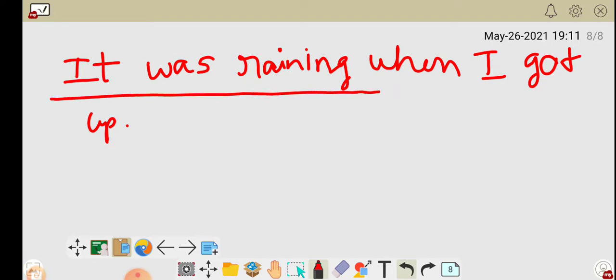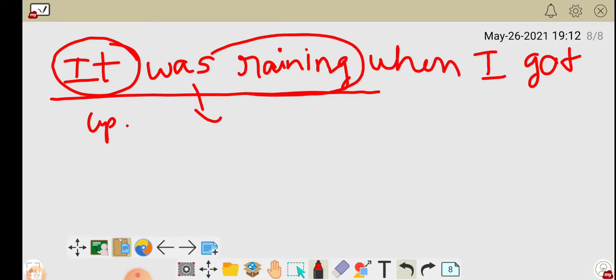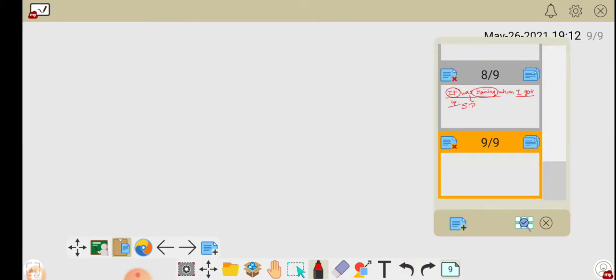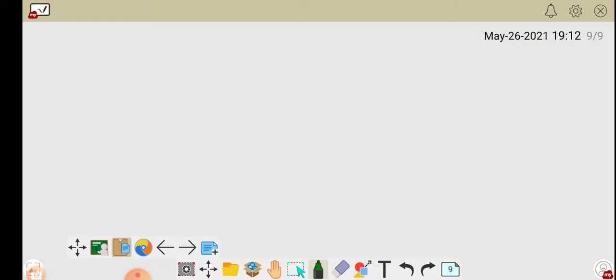Here you observe this is "was". Why "was"? Because it is the pronoun, and here you can observe the verb rain with ing. Here, "I got up" is what? This is the simple past tense. So another example we can discuss.